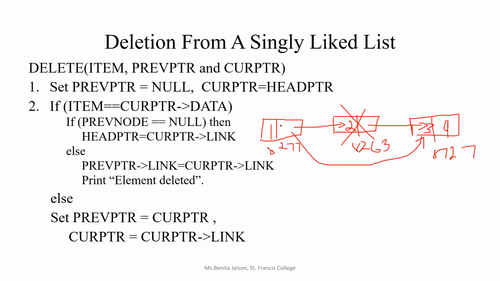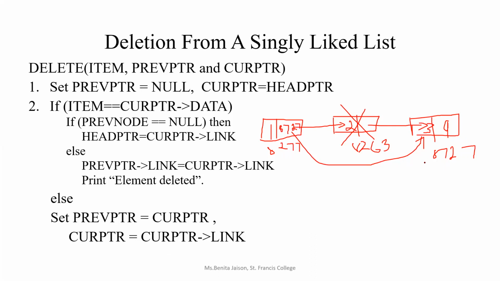So here it was 8263, right? We had the address of the second node over here. Instead of the second node, I should give the address of the third node, right? So because I deleted the second node, I should be giving here 8727. So this will establish the connection between the first node and the third node. So this will be updated.